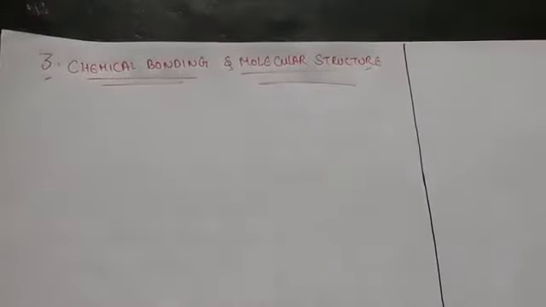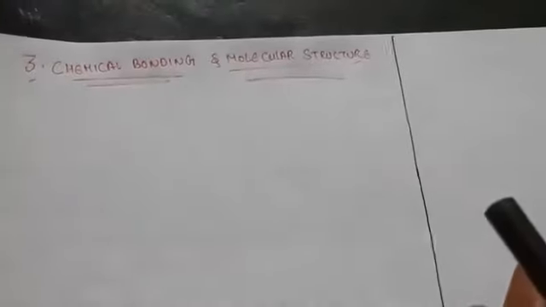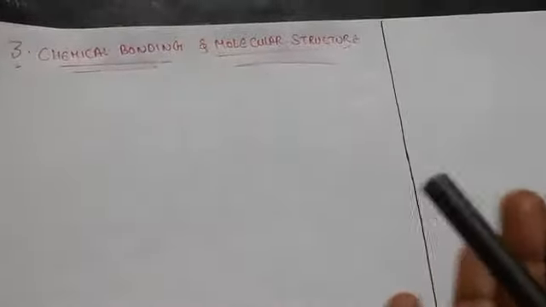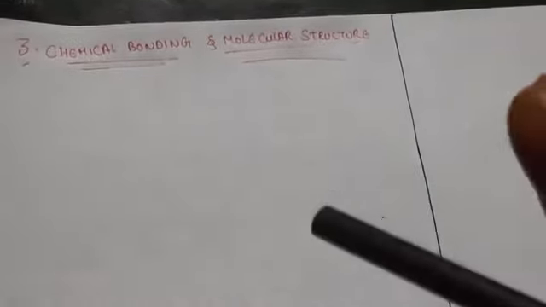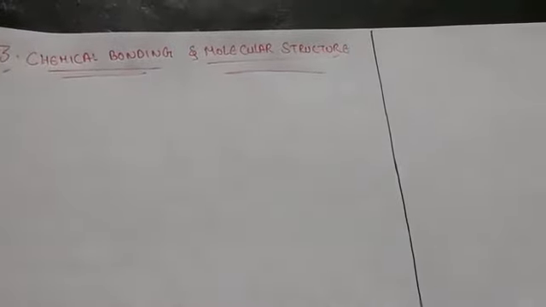Hello students, let us discuss our new topic, chemical bonding and molecular structure. First of all, let us see what is chemical bonding. Generally, as we know, matter is made up of one or more different types of elements, maybe solid, liquid, gas. Atoms, ions, molecules also we can say are in matter.